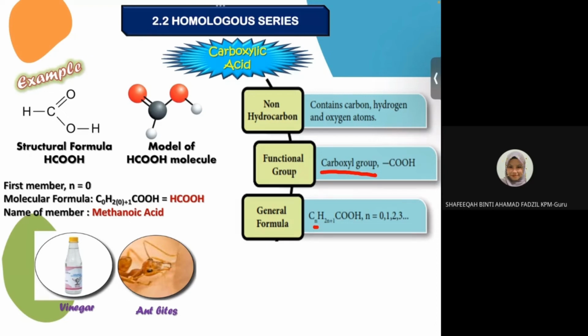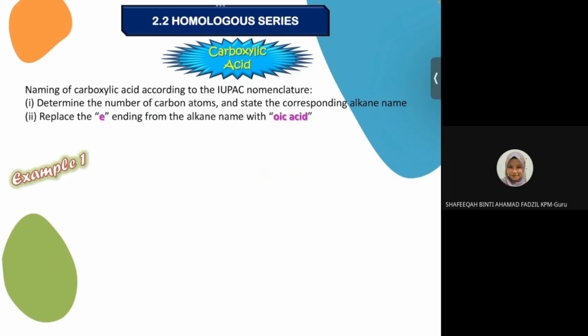So, kita ada 1 carbon. Kalau you tengok ni, total of carbon is 1. So, dia akan jadi methanoic acid. Kita tengok total number of carbon atom. So kalau total number of carbon atom 2, so dia akan jadi ethanoic acid. So function dia adalah as a vinegar ataupun ant bites. Okay, carboxylic acid, how to name?